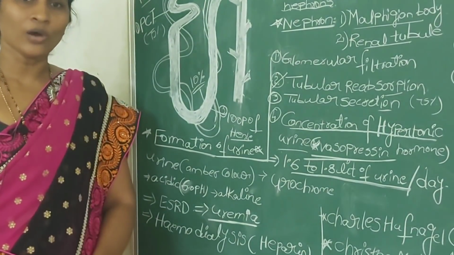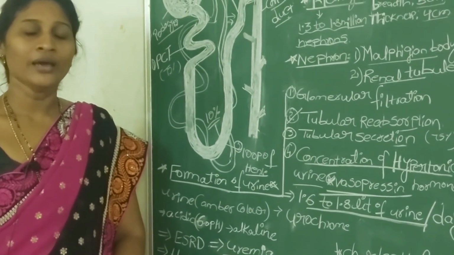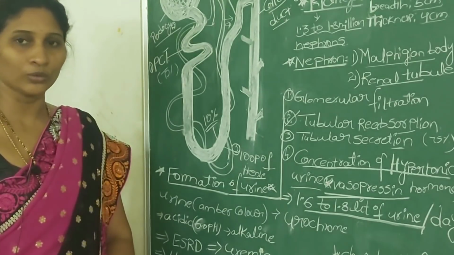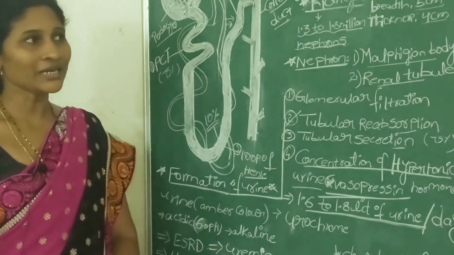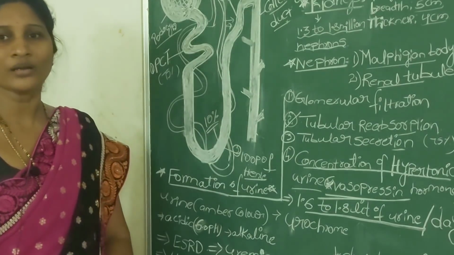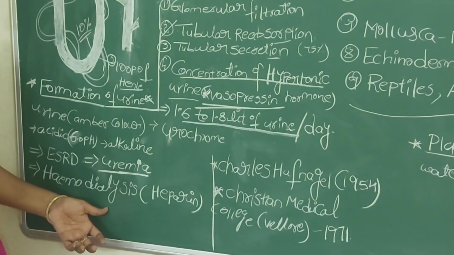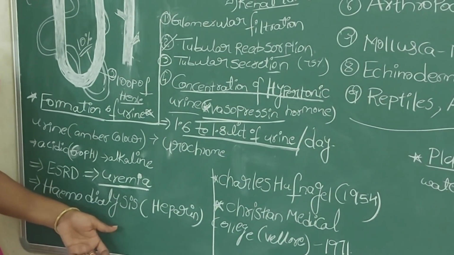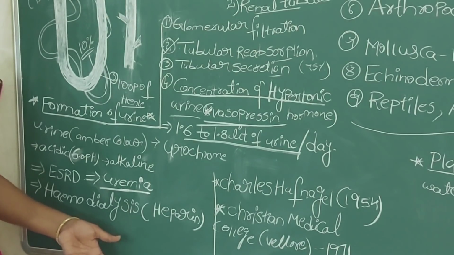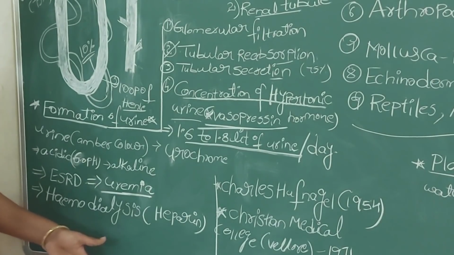Generally, if the functioning of one kidney is not proper, the second kidney of your excretory system will take up the function of both. Even though only one kidney is present, your excretory system is okay. But if the two kidneys stop their functioning, what happens? Your blood is not filtered, so the waste molecules, excess water and excess salts are not removed from your body. It leads to different conditions, and even to death.